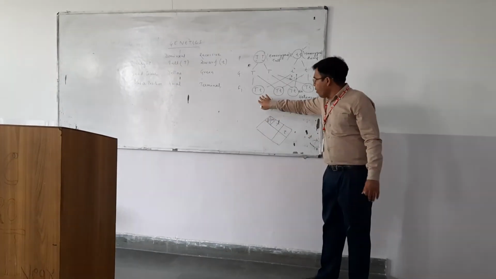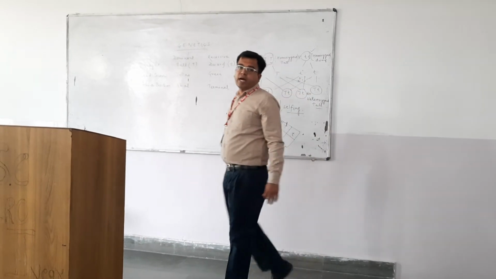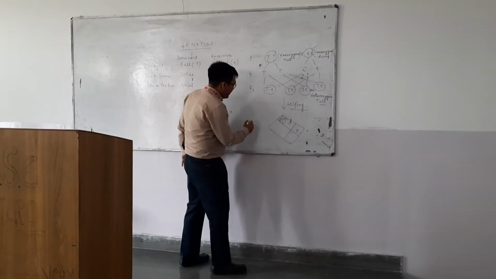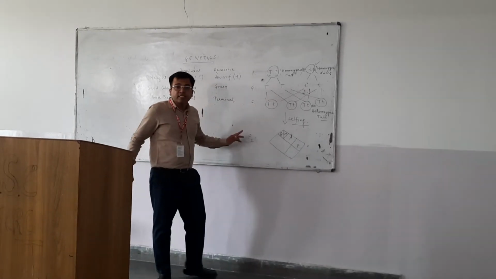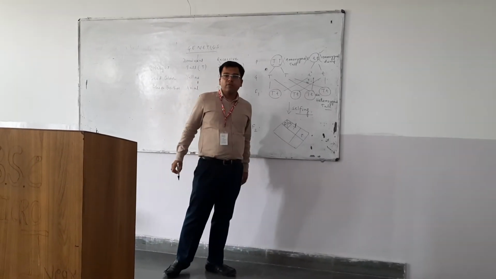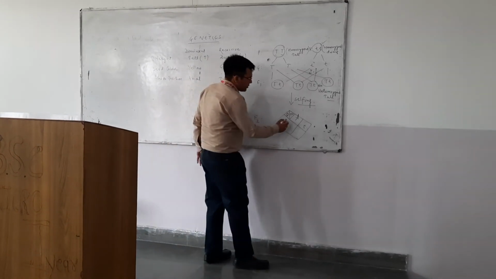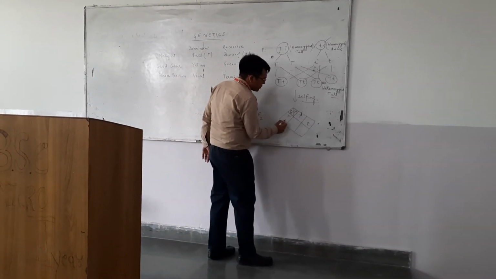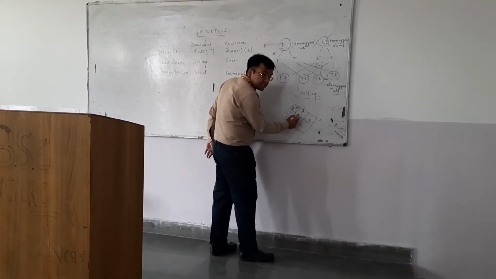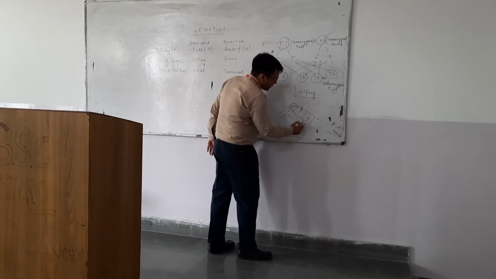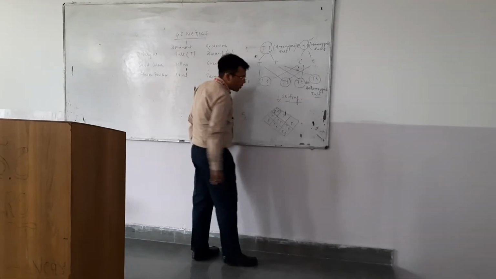So, selfing of the F1 generation or F1 hybrid will result in the next generation, which is called the F2 generation, also called the second filial generation. Is that clear? Here you can see this is capital T, this is small t, and this will be homozygous tall, T and T. This will be heterozygous tall, this will again be heterozygous tall, and this will be homozygous tall.